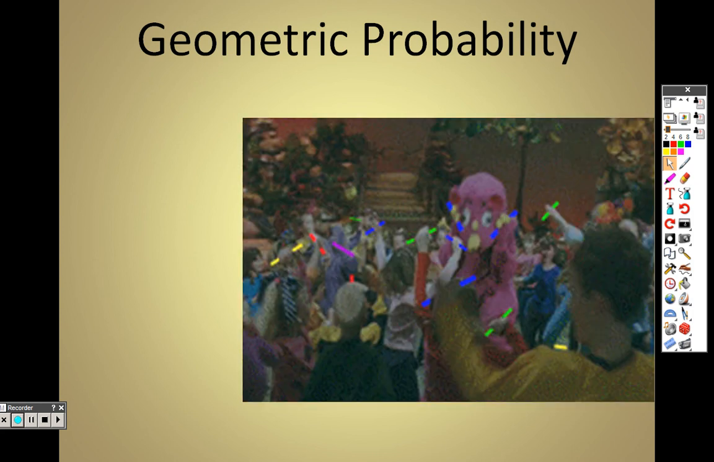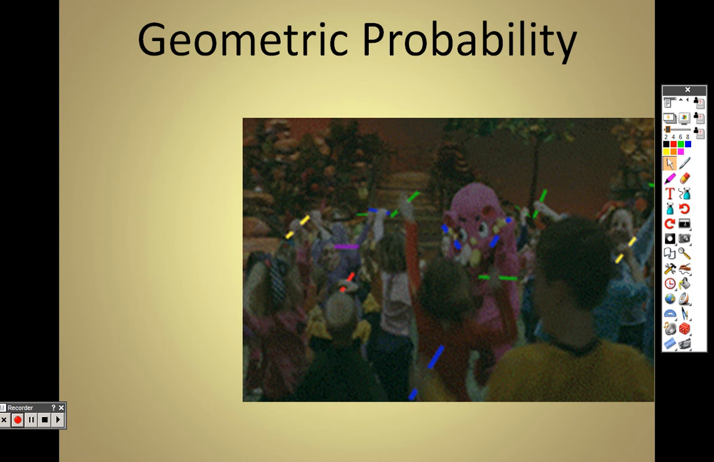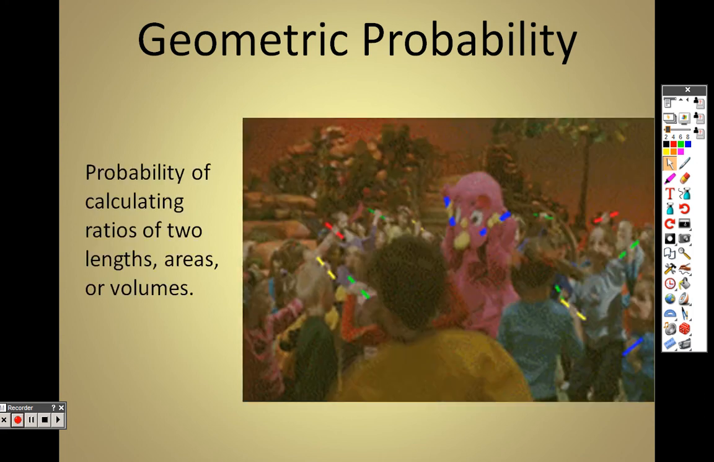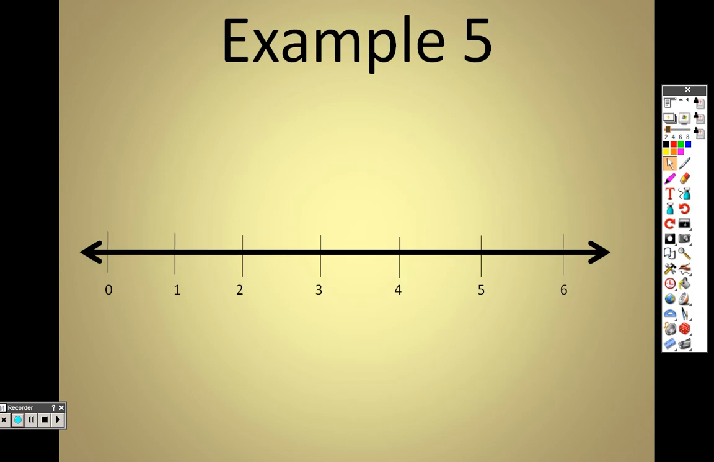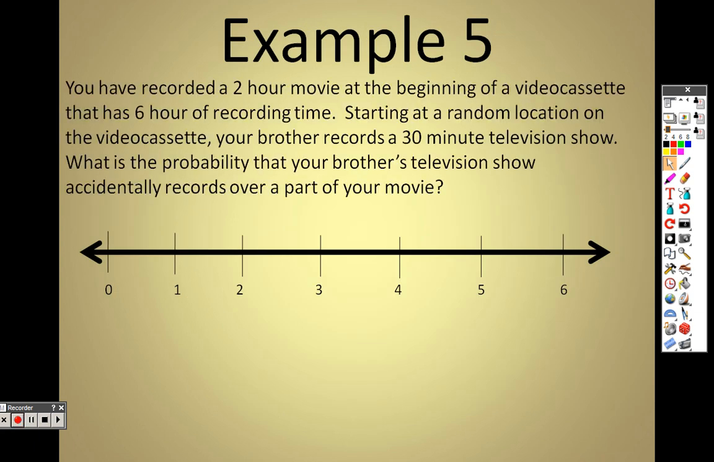Geometric probability. When we're doing geometric probability, it's the probability of calculating a ratio of 2 lengths or areas or volumes. So when we're taking a look at this problem, for example, it says that you have a 2-hour long movie that you're recording on a video cassette, and the video has 6 hours of tape that you can put stuff on. Starting at a random location, your brother steals the tape after you recorded your 2-hour long movie, right? And he records a 30-minute TV show. Now, of course, you're frustrated at your little brother because he stole something of yours and put it right on there, but we want to figure out what the probability is that he recorded over part of your movie.